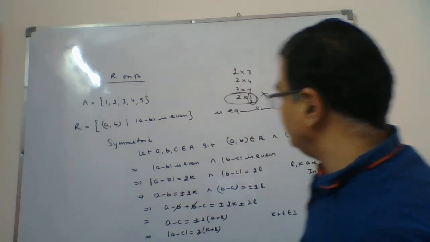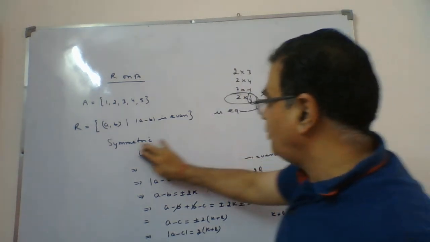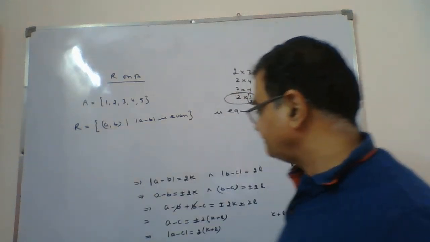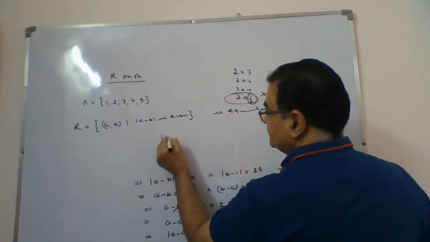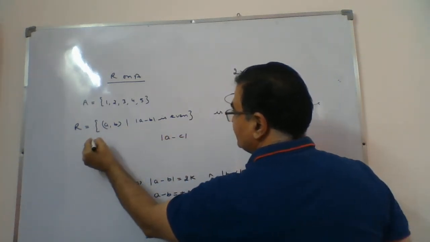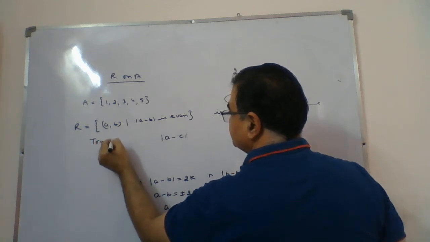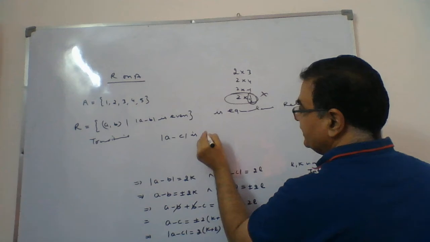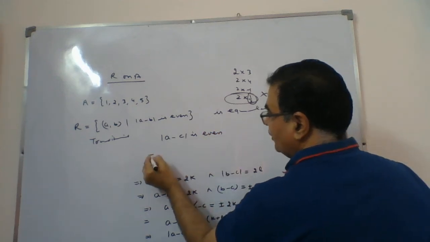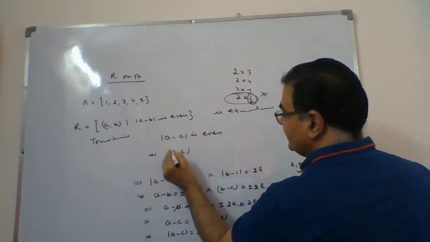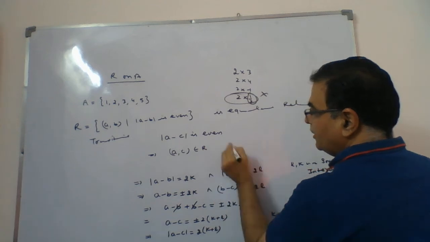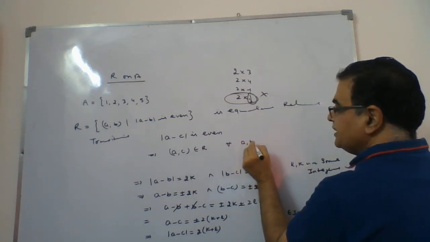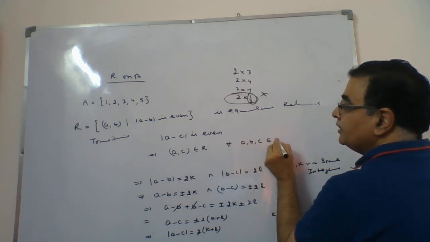And what does it mean? It implies modulus of A minus C. This is the transitive case we are taking. Modulus of A minus C is even. And what does it mean? A and C belong to R, for all A, B, C belonging to A.